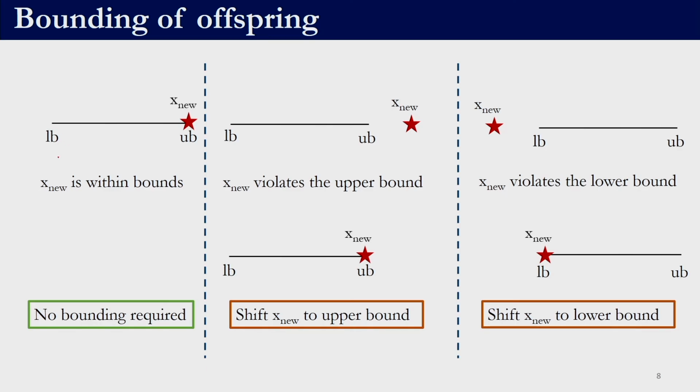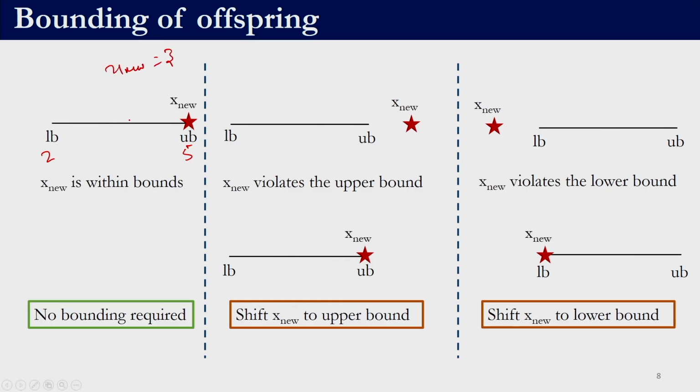So, the first step is to employ mutation to generate the donor vector, then we need to apply the uniform crossover or the exponential crossover to generate the trial vector, and then we need to check whether the trial vector is within the bounds or not. The bounding strategy which we have discussed in particle swarm optimization and teaching learning based optimization is the corner bounding strategy. The same strategy is employed in differential evolution. Here, if the variable is within the bounds, let us say the lower bound is 2, the upper bound is 5 and the variable value is 3.